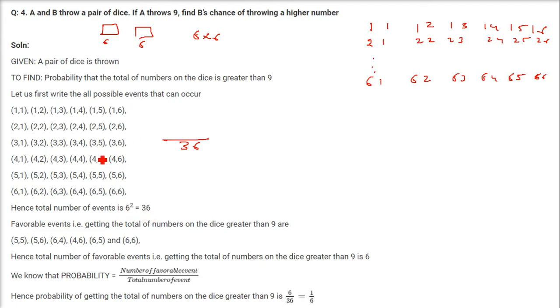So higher than 9 means we are talking about this one, these two and these 3. See, 6,3 is 9, 5,4 is 9. These are 10, 10, 10, 11, 11 and 12. So these are 1, 2, 3, 4, 5, 6. 6 are the favorable cases, 36 are the total number of cases. So 6 by 36, that is 1 by 6 is the answer.